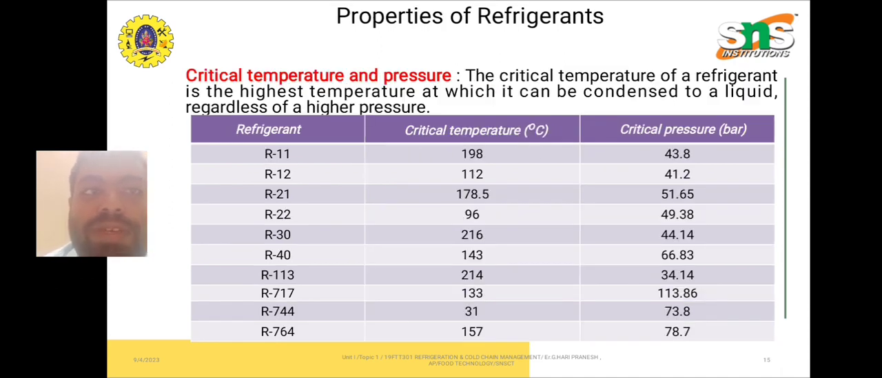Now critical temperature and pressure. The critical temperature of a refrigerant is the highest temperature at which it can be condensed to a liquid regardless of high pressure. For example, R21 has a critical temperature of 178.5 degrees Celsius and a critical pressure of 51.65 bar. R40 has a critical temperature of 143 degrees Celsius and a pressure of 66.83 bar. R744 has a critical temperature of 31 degrees Celsius and 73.8 bar.